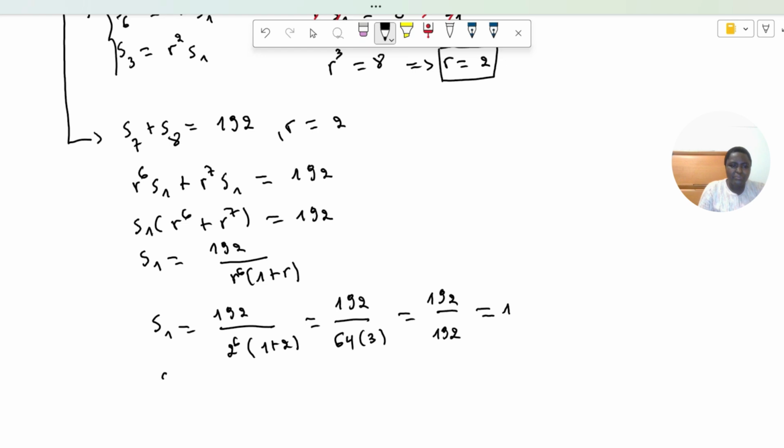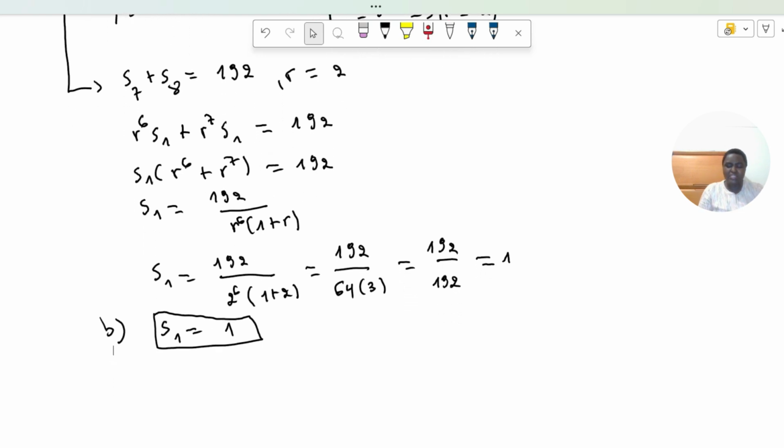S1 is equal to 1. So this was part B. And in C, we were asked to find the sum of the terms from S5 to S11, from the fifth term to the 11th term.